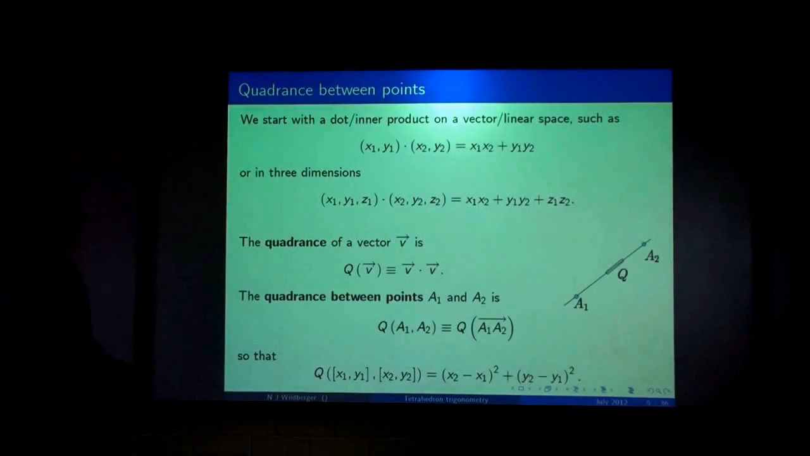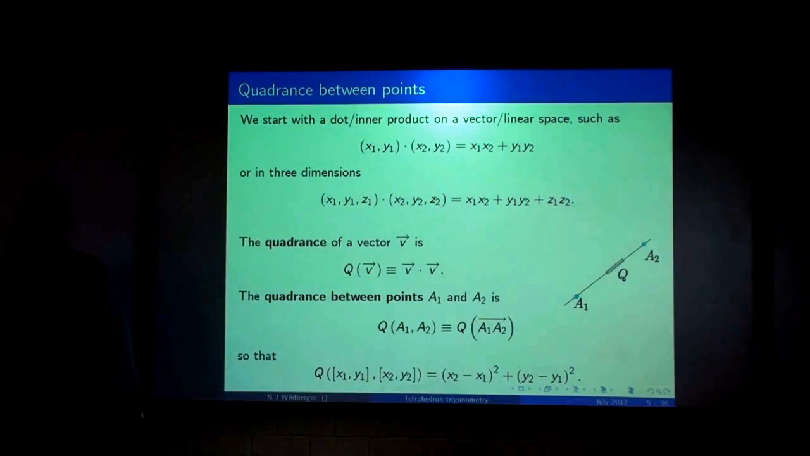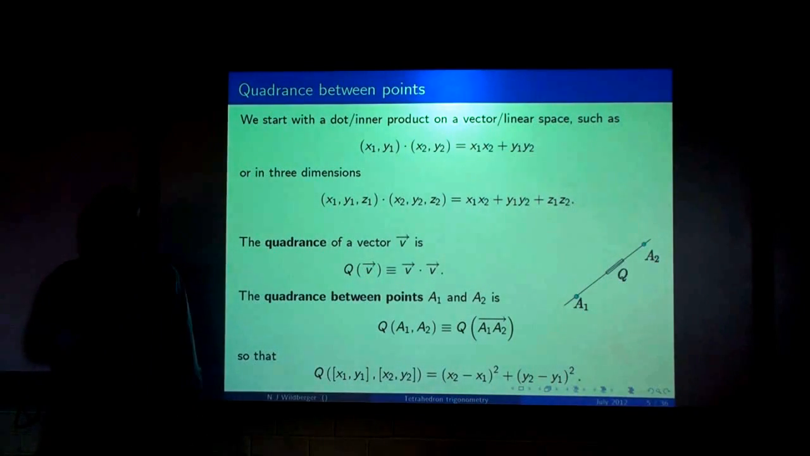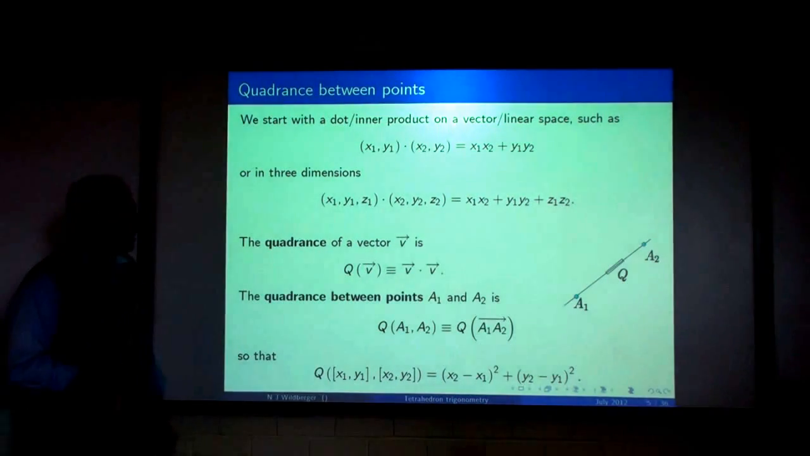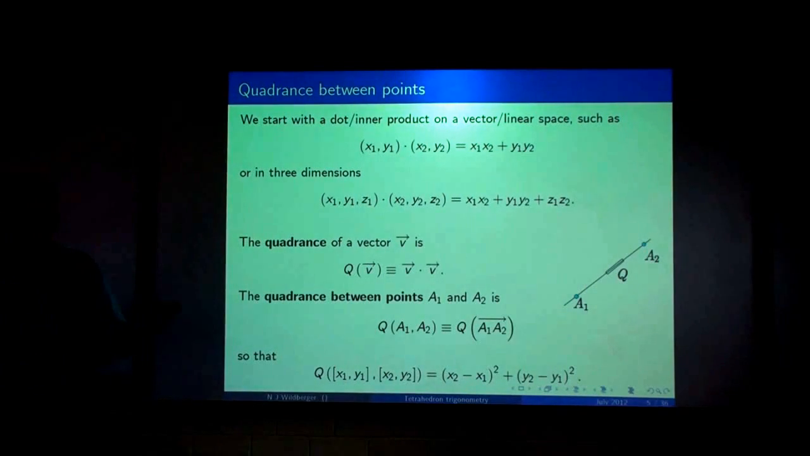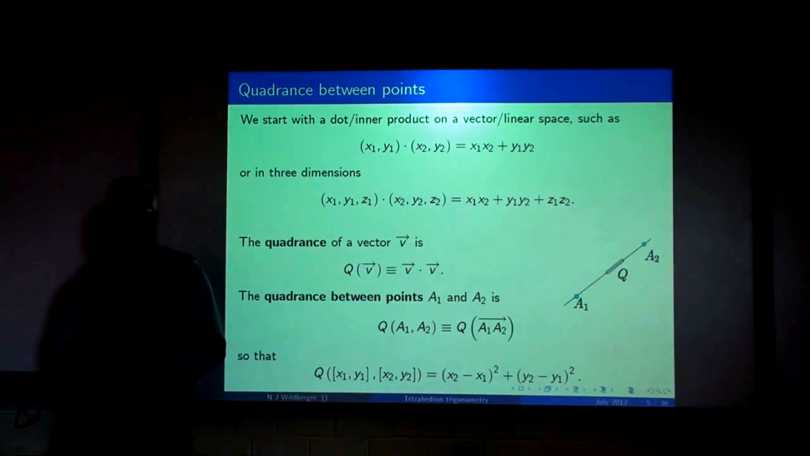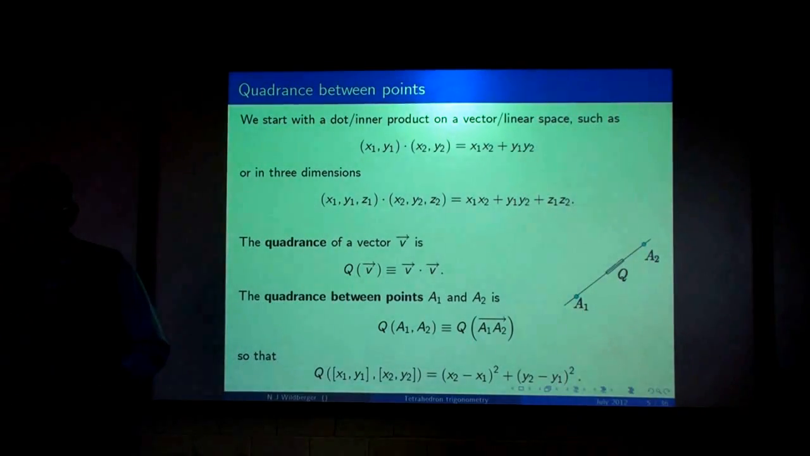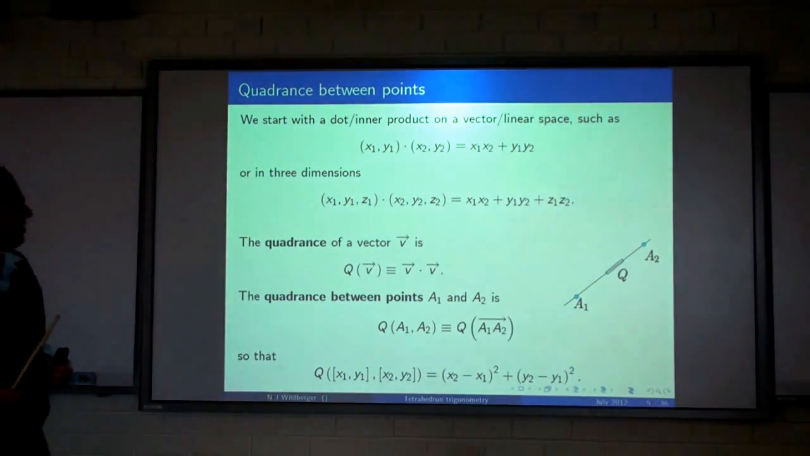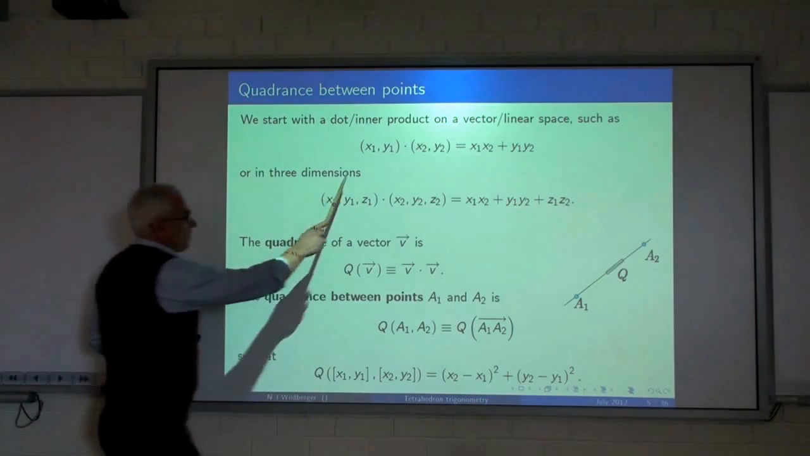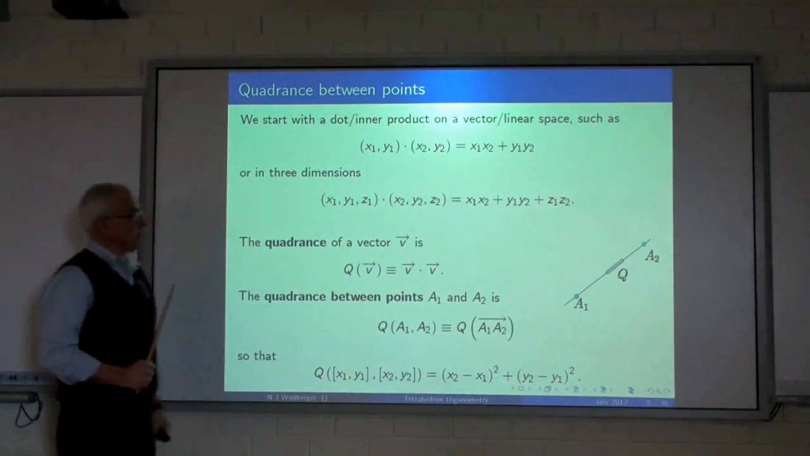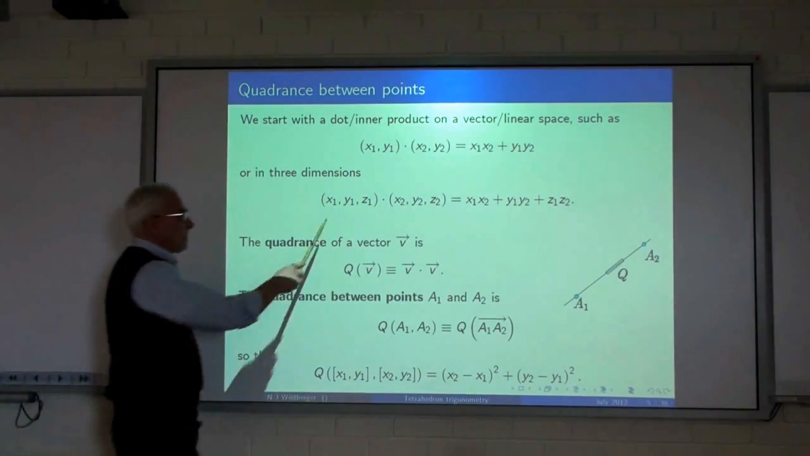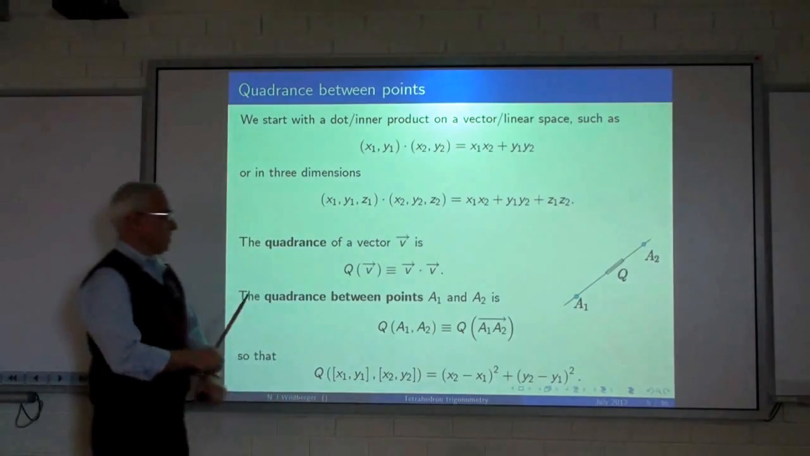Oh, wrong direction again. Okay, so let's start with the basic definitions using only first year linear algebra. So the main object is a vector space or a linear space and a dot product or an inner product on it. For the mathematicians, a symmetric bilinear form over a vector space. And here's the familiar one that you can think about, just the ordinary dot product in two-dimensional space, or perhaps in three-dimensional space, one dimension up.